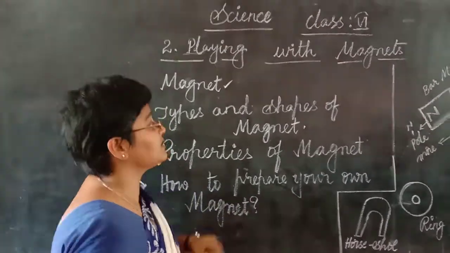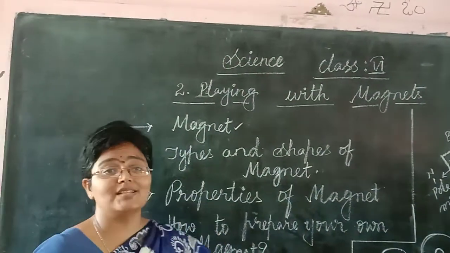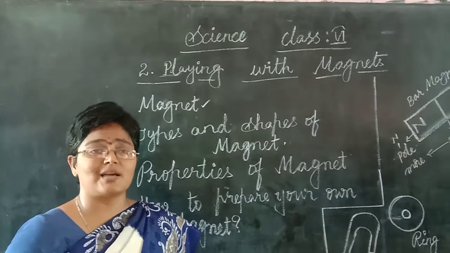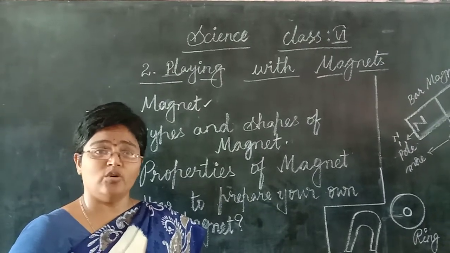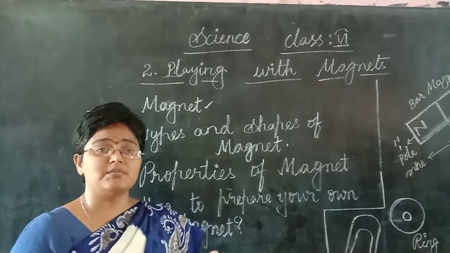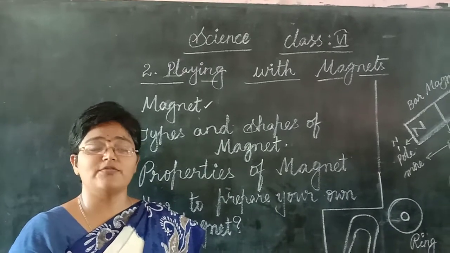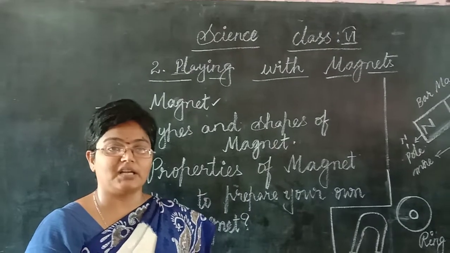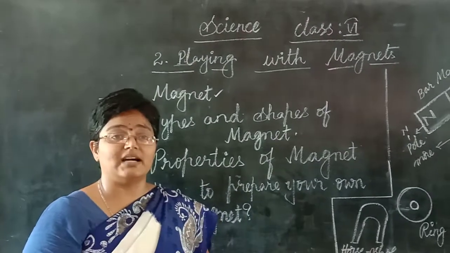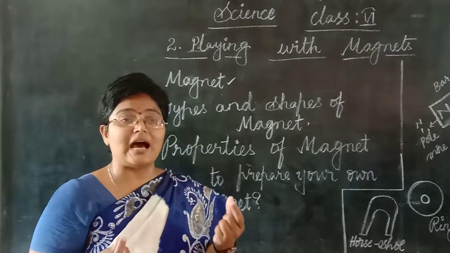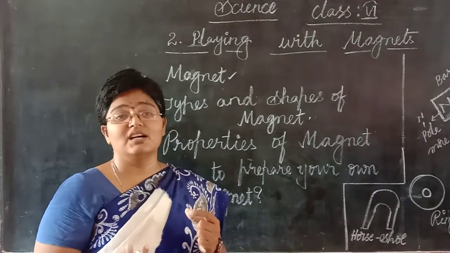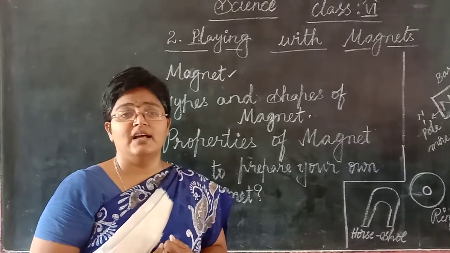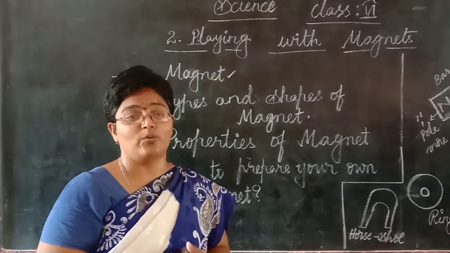So let us see, children, how magnets are found. Have you ever tried this type of game at your home? Get some sand from outside. If you have a small magnet, dip that magnet in the sand particles. You can see that the magnet's edges get stuck with iron filings. Have you ever observed this, children? Let us do it at home.